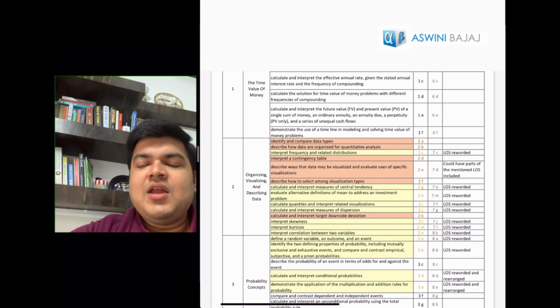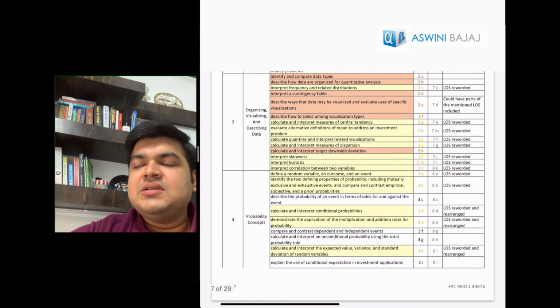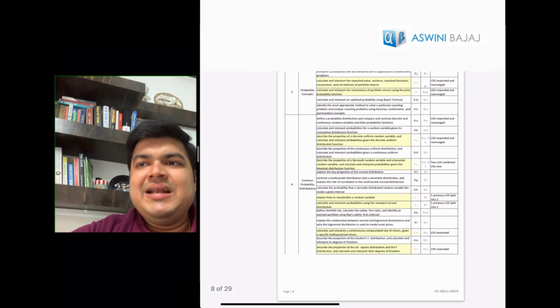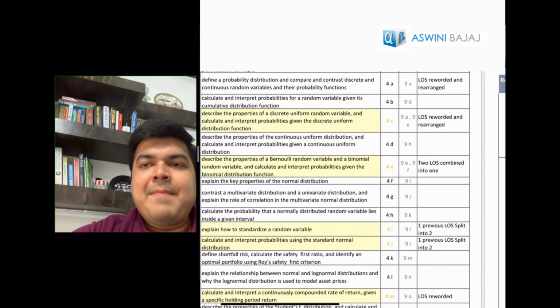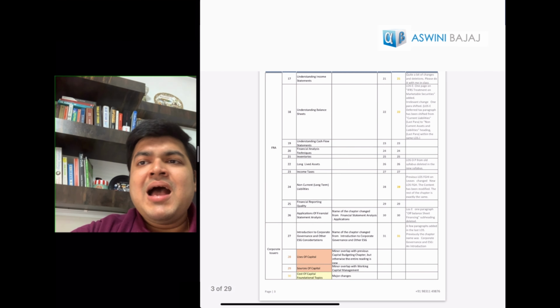So the changes again over here, the new LOSs or the changes have been highlighted in different colors, and it has been mentioned how they have been highlighted. So the LOS number also has been highlighted over here. So LOS wise detailed breakup, in case you want to map, you can always go through it, and the details of changes have been provided. I'll start with a summary.